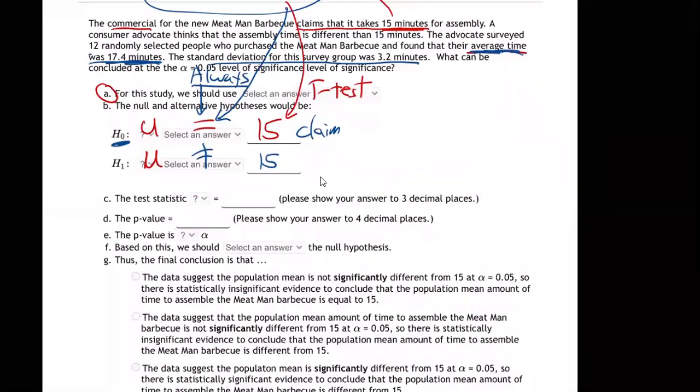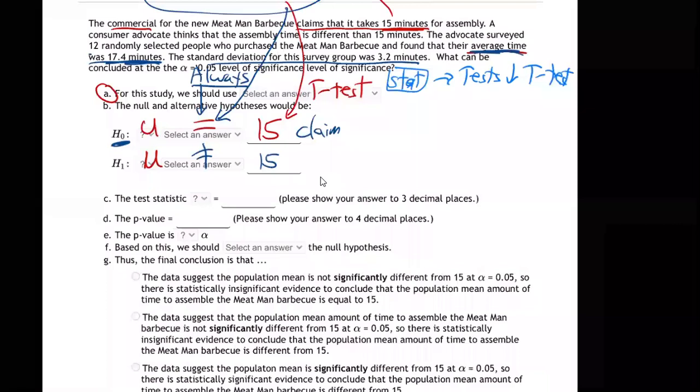So I'm going to hit stat and go over to tests. Go down and remember what we're choosing? T-test. And then hit enter.